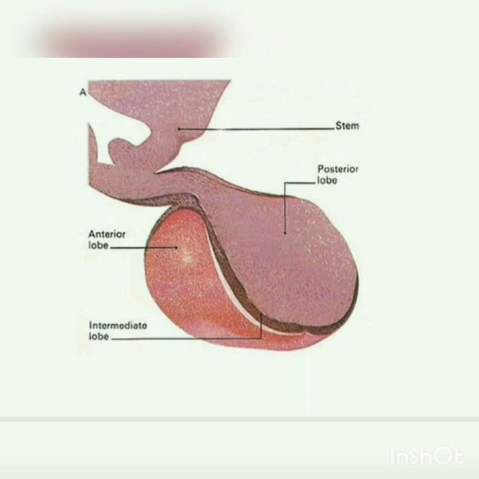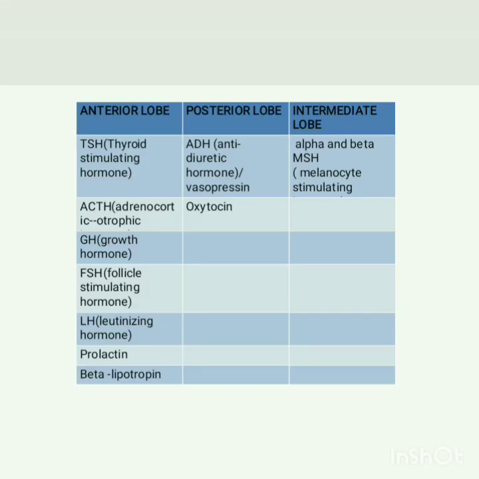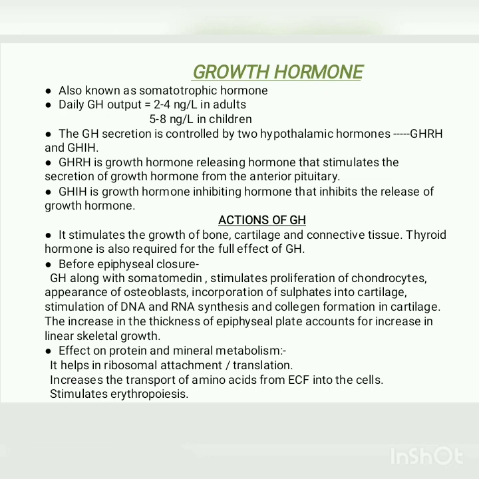Now next we'll talk about the hormones released by these lobes. The anterior lobe releases TSH, ACTH, growth hormone, FSH, luteinizing hormone, prolactin and beta lipotropin. The posterior lobe releases ADH, that is antidiuretic hormone, also known as vasopressin, and the second hormone is oxytocin. The third lobe is the intermediate lobe, which secretes the hormone MSH. The first is the growth hormone.